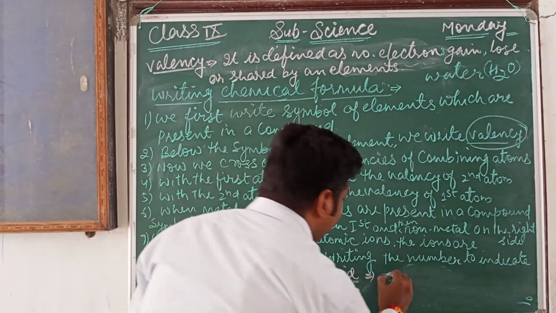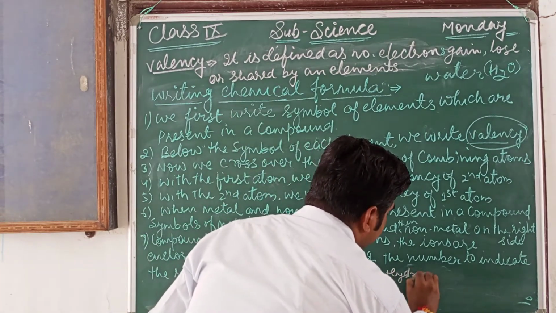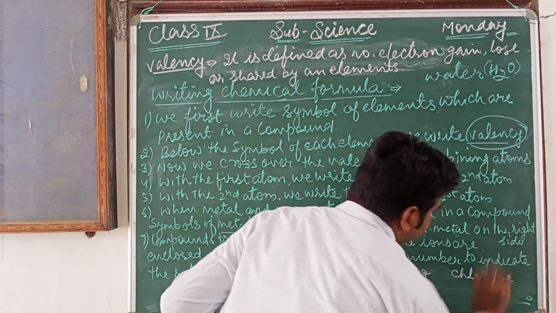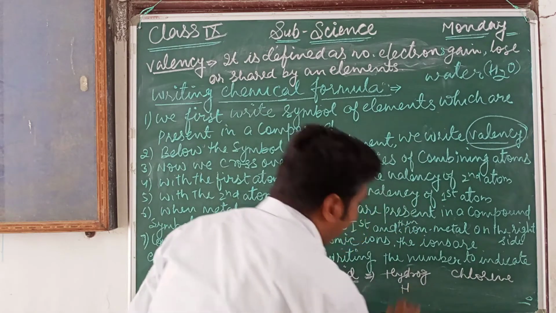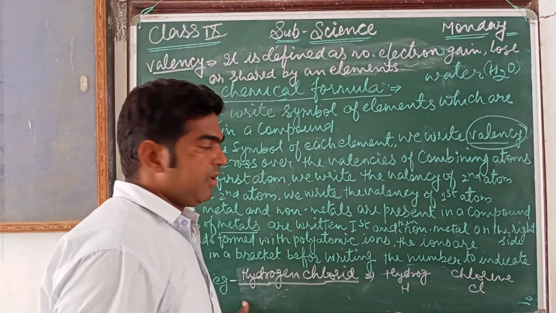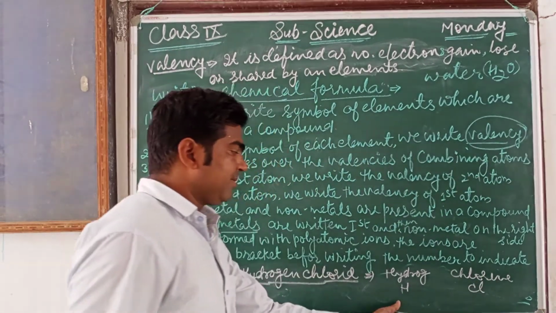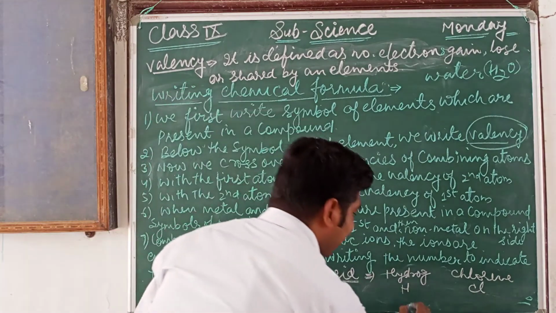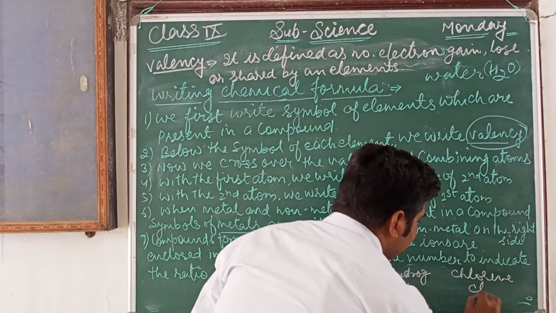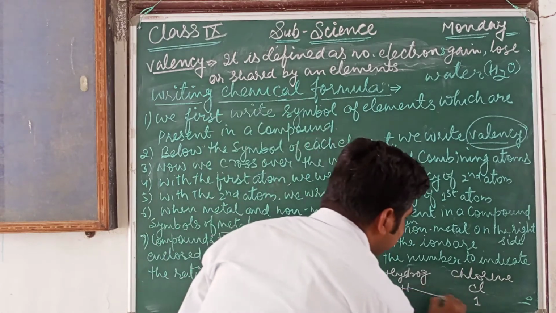The symbol for hydrogen is H and for chlorine is Cl. Now next, write the valencies. The valency of hydrogen is 1 and the valency of chlorine is also 1. Now we cross the valencies.